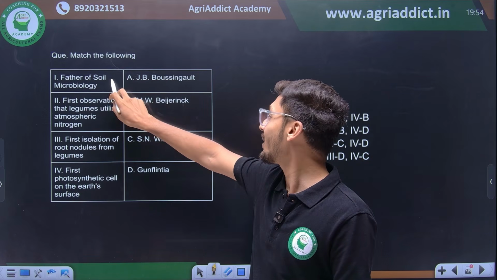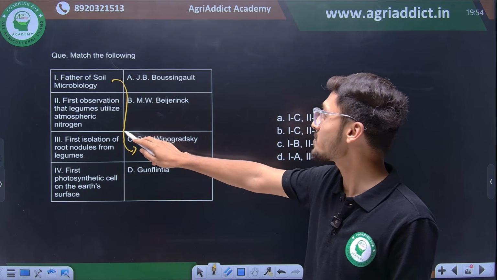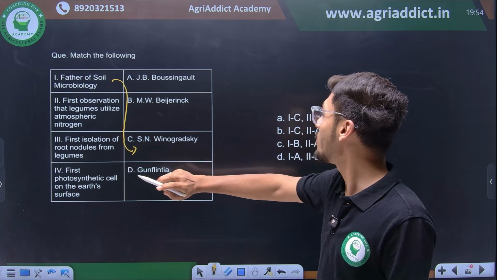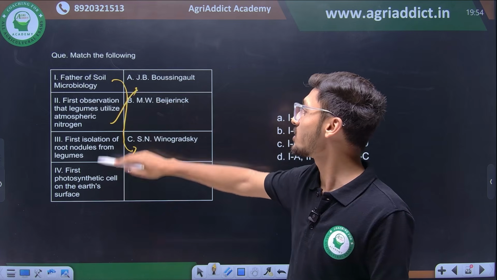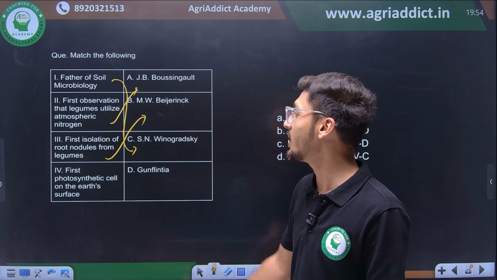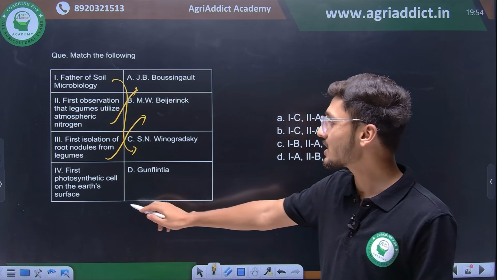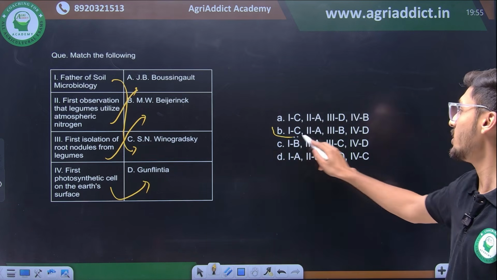Father of soil microbiology is Winogradsky. Then who first observed that legumes utilize atmospheric nitrogen? Legumes' utilization of atmospheric nitrogen was first observed by Boussingault. Then first isolation of root nodules, ये देखा था हमने कि Beijerinck ने isolate किए थे. Then first photosynthetic cell on earth surface is Gunflintia. So the correct answer for this question is option B.